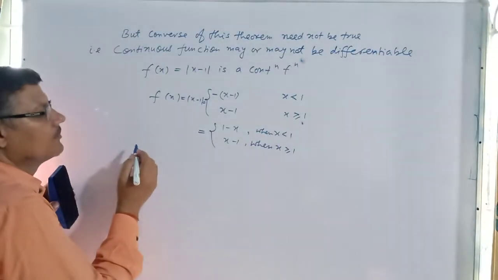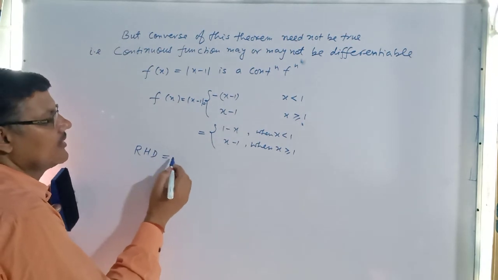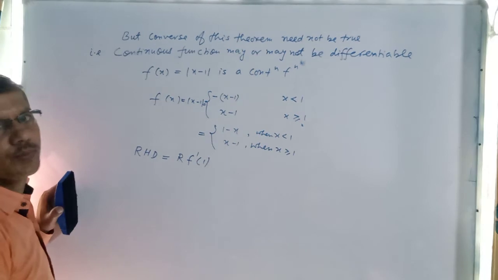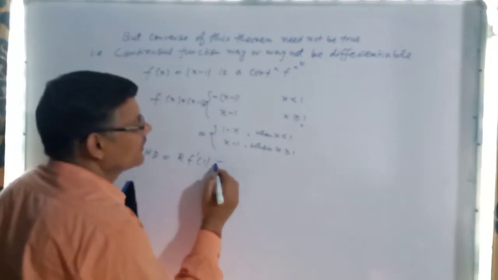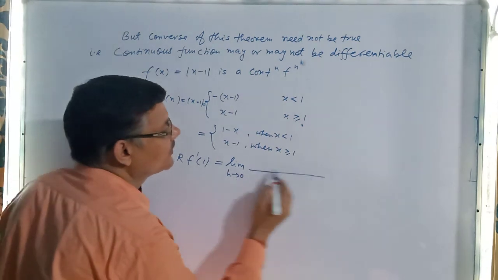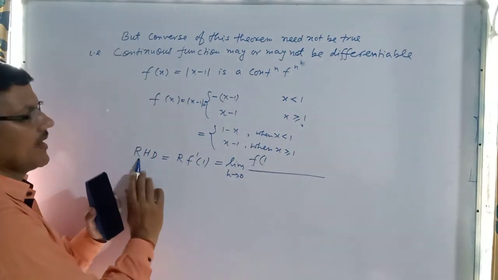So I start from here, that is the right hand derivative of the function at x equal to 1. By definition, directly we write the limit as h tends to 0 of [f(1 plus h) minus f(1)] divided by h. This is the criterion for the right hand derivative.